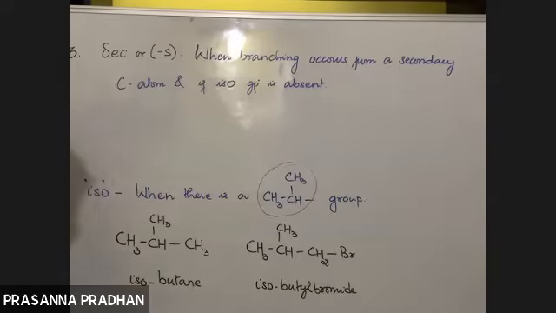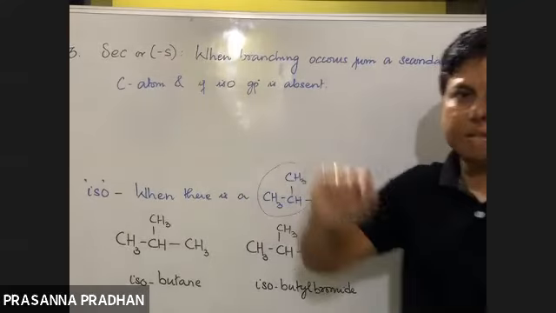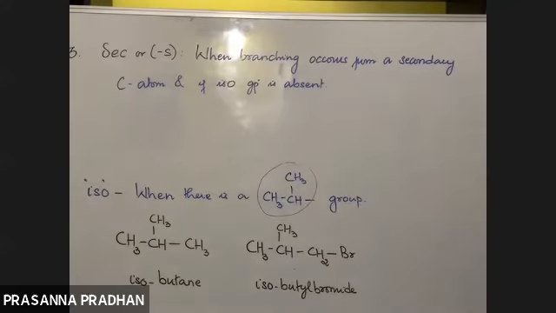Sec means secondary. It's a short form of secondary, or you can just write a small s out here.